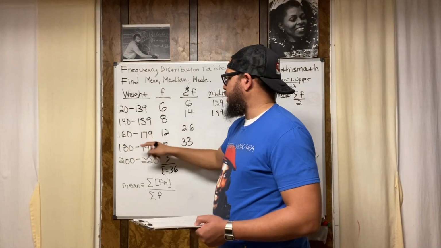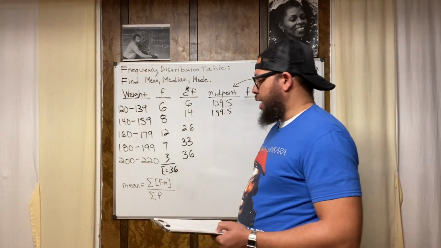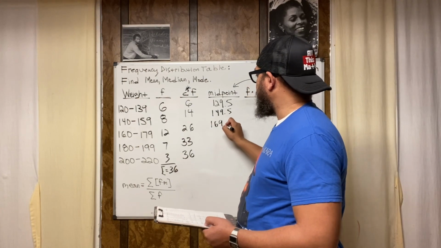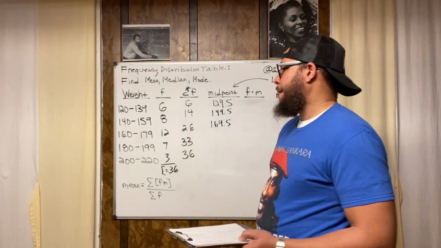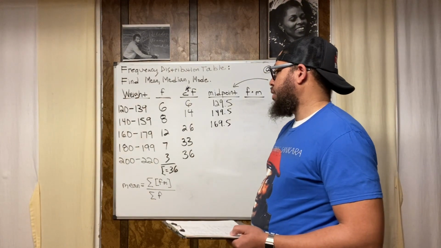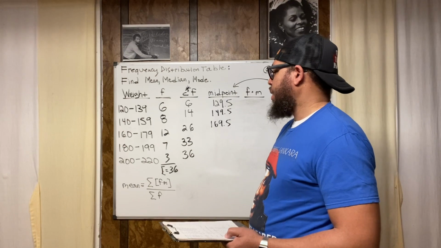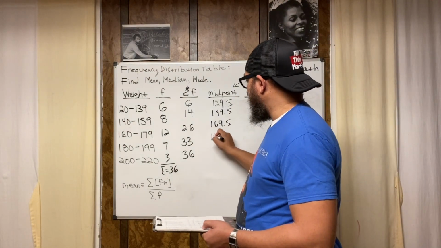160 plus 179 is going to be 339. Divide that by 2, you get 169.5. And then 180 plus 199 is going to be 379. Yeah, 379. And divide that by 2, and you get 189.5.